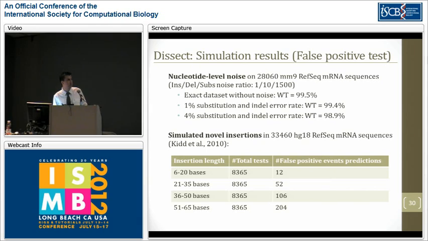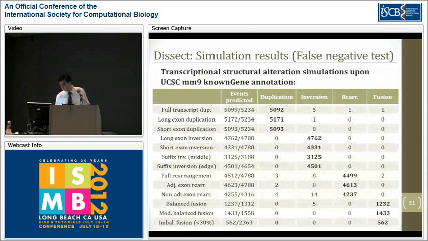We also want to check whether Dissect is robust for novel insertions. For that, we switched from mouse to human and extracted real human novel insertions from the Kidd et al. study in 2010, and inserted these novel insertions into various exon breakpoints. We saw that whenever the insertion length is more than 20 bases, we have a very low rate of false positive event detection. And whenever the insertion length is longer than 50 bases, we have a bit more than 2% error rate in detection.